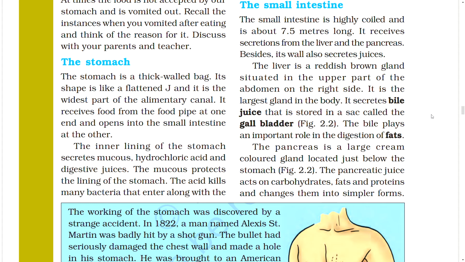The pancreas is a large cream-colored gland located just below the stomach. Figure. The pancreatic juice acts on carbohydrates, fats, and proteins and changes them into simpler forms.